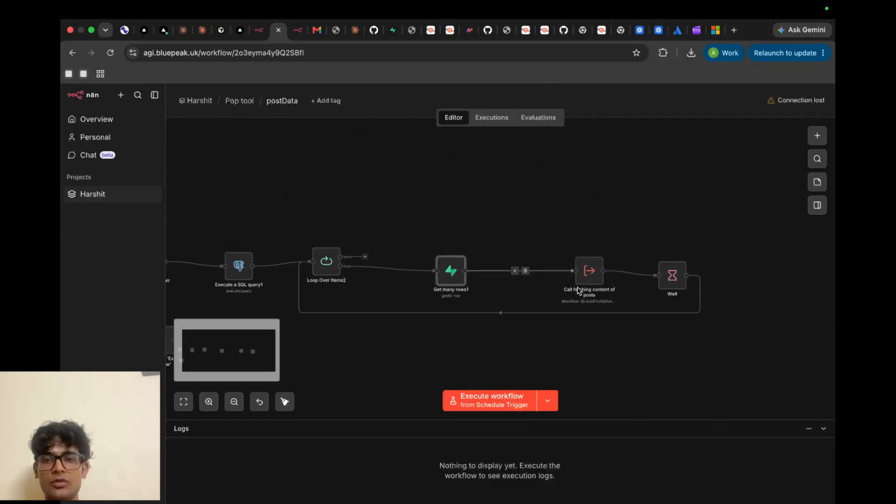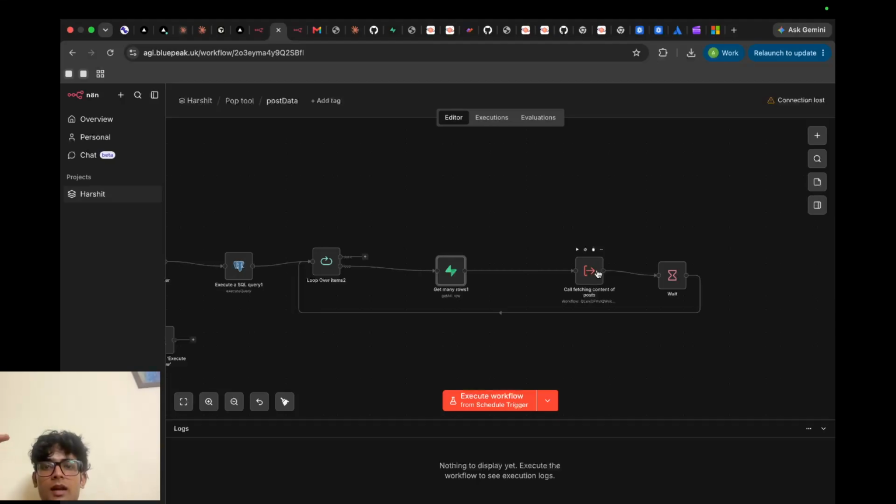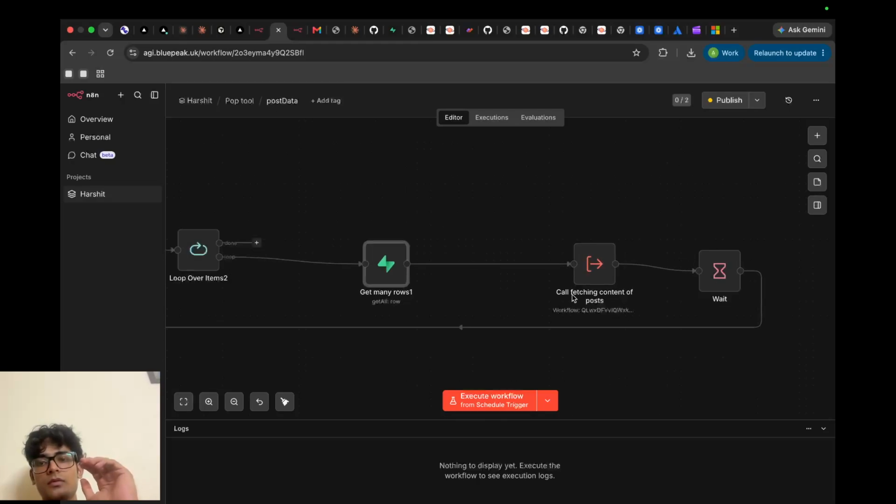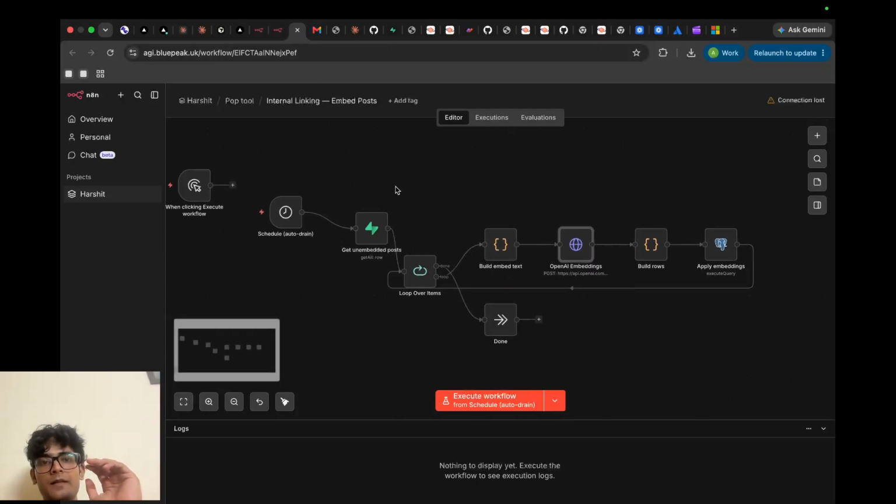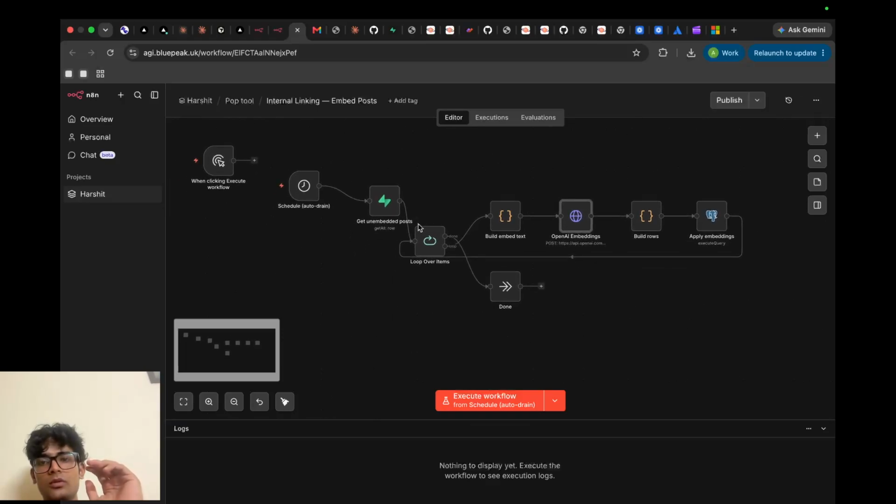Then we have used another sub workflow, so that at one time we can run more than one workflow. If I do it in the same workflow, it takes so much time, because I have to wait for one to complete, then another, then another. By using this, at the same time I can execute as many workflows as I want. So then we have called the fetching content post workflow.